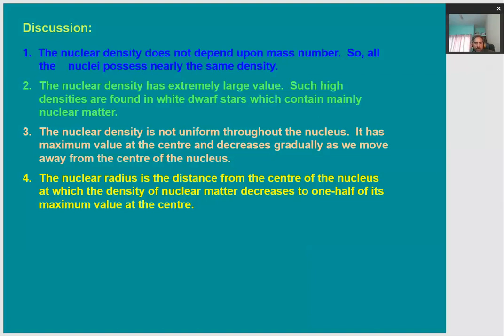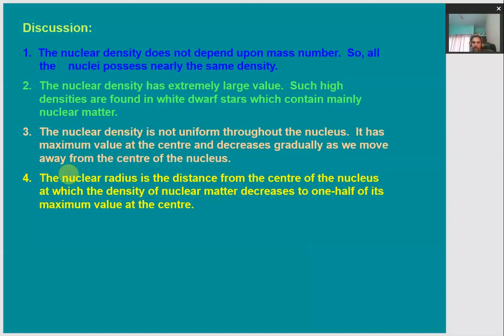Another term to note here is the nuclear radius. What do we take as the nuclear radius? It is the distance from the center of the nucleus at which the density of the nuclear matter decreases to 1/2 of its maximum value at the center. That means the nuclear radius is not the distance from the center to the point up to which the nuclear mass is distributed, right?